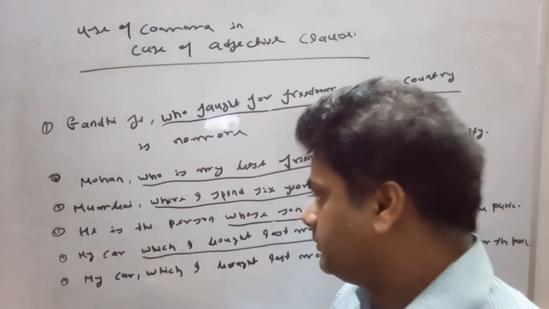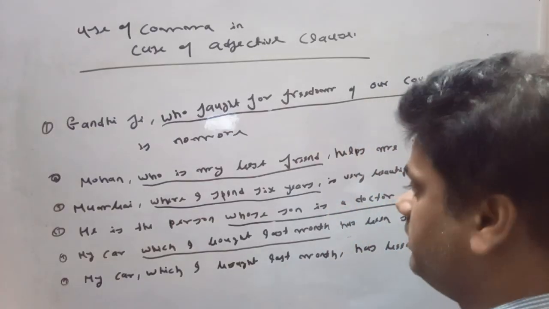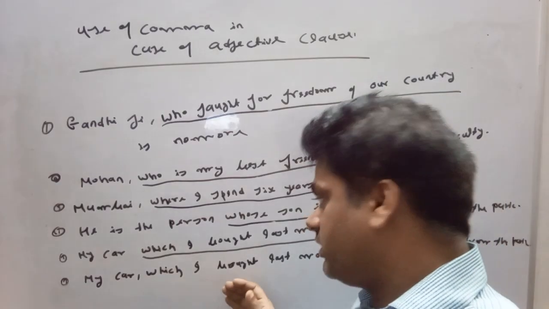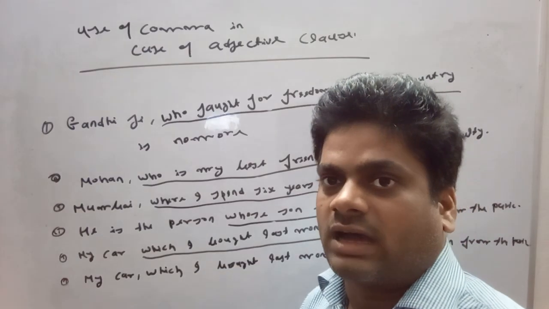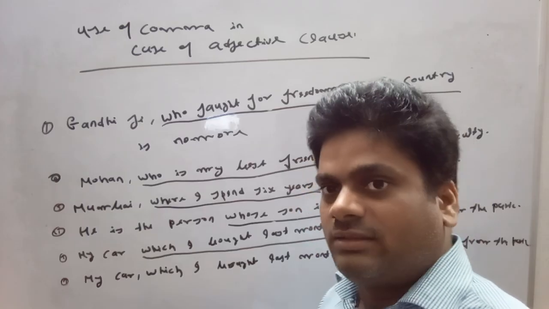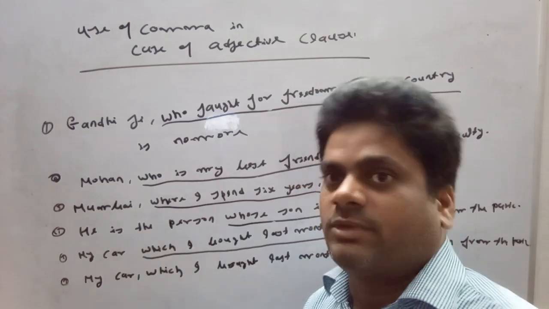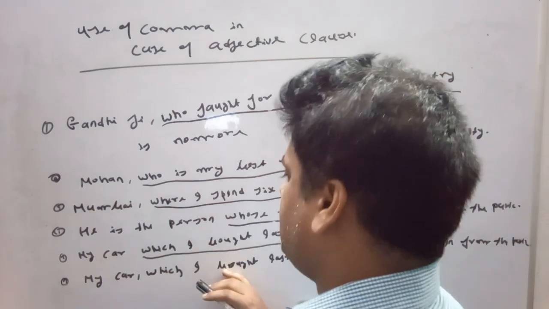In the other sentence, my car, which I bought last month, has been stolen. Here the use of a comma and non-defining clause makes it clear that we have a number of cars, and out of the number of cars, my car that I bought last month has been stolen from the park. So both sentences are correct.